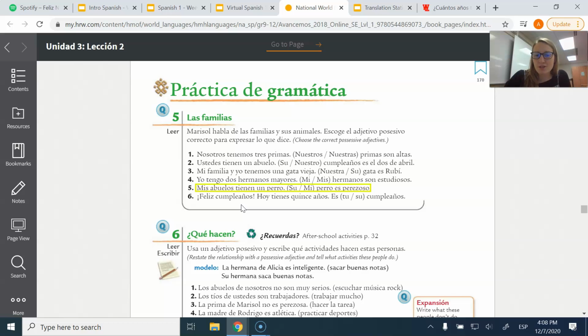Okay, feliz cumpleaños. Hoy tienes 15 años. Note how I'm talking to tú. Tienes. So you would say es tu cumpleaños. It is your birthday. Okay, awesome.